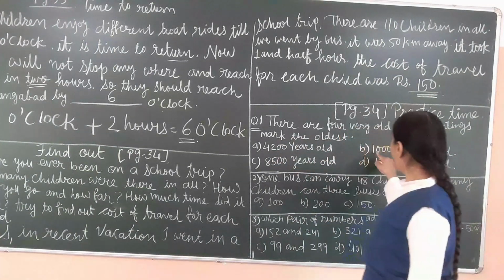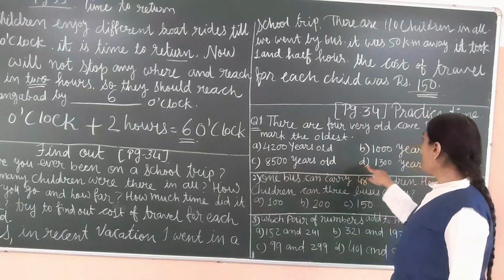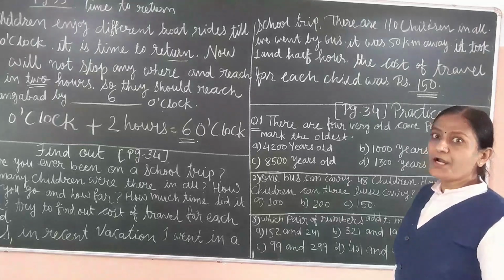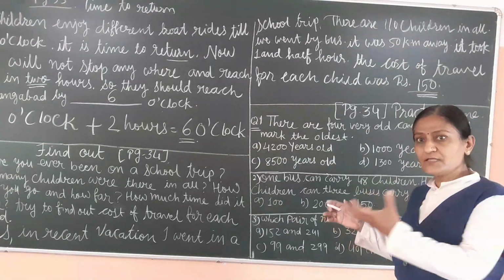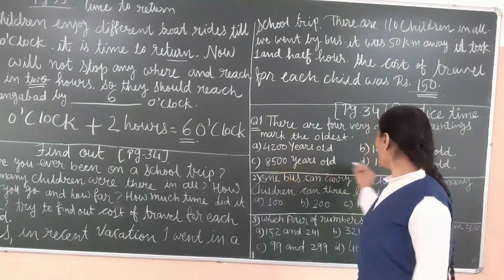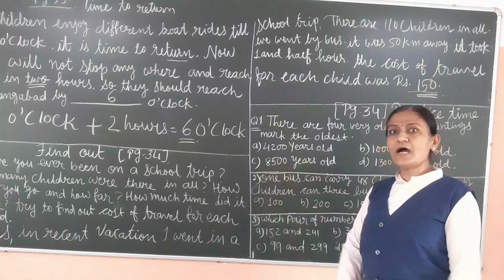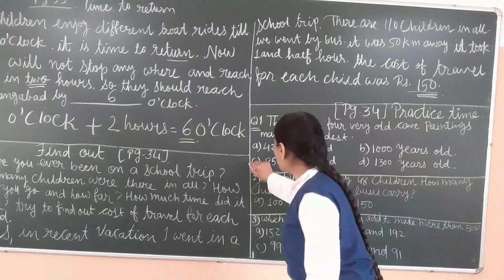4,200 years old, 1,000 years old, 8,500 years old, 1,300 years old. First of all, what is the biggest number? 4, 1, 8 or 1? So 8 is the biggest number and so it is the oldest cave. So we tick mark C.